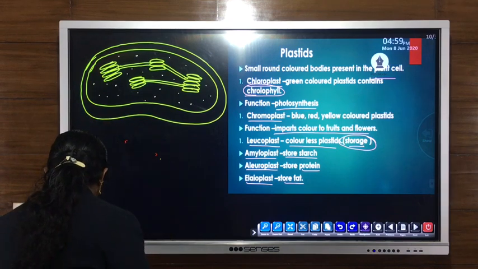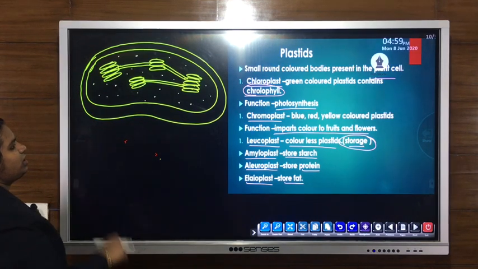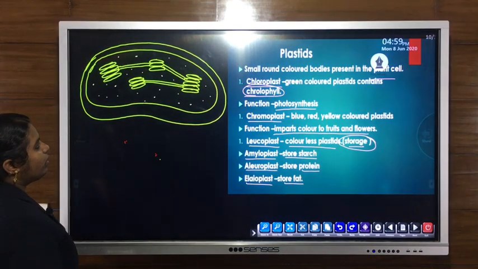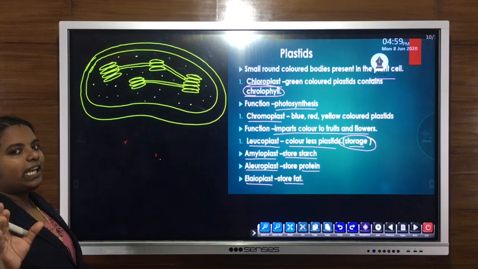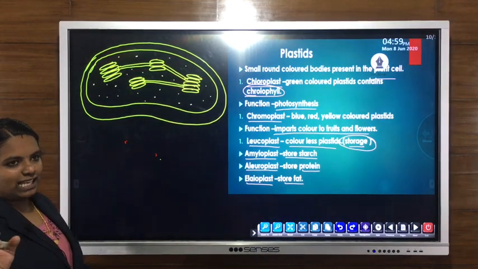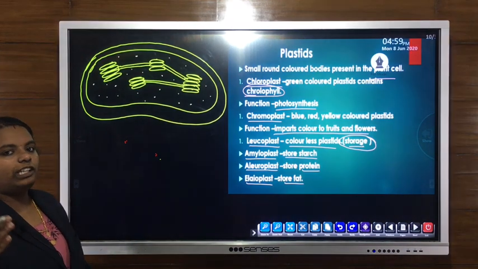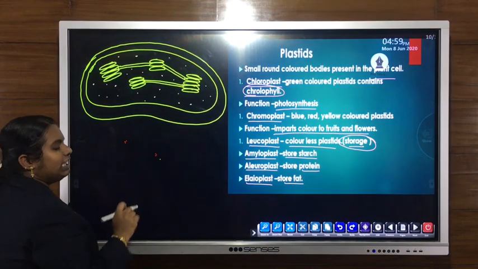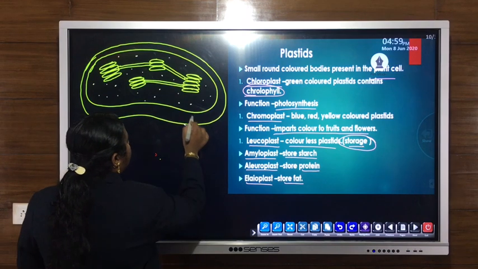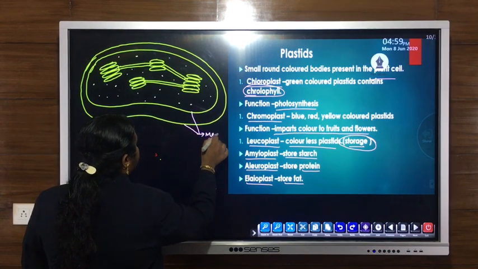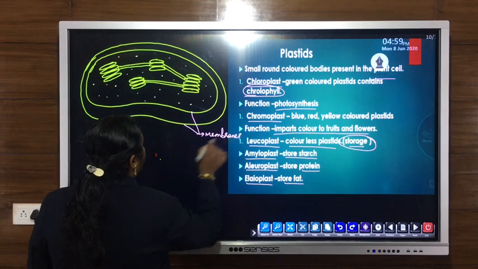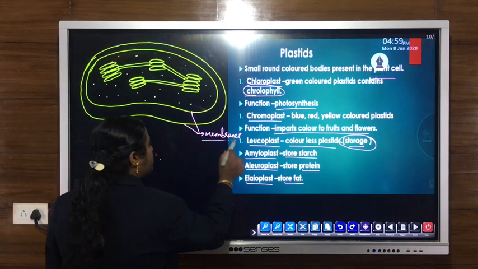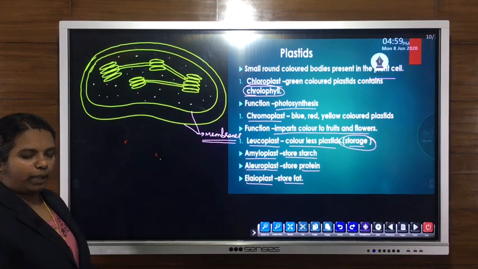Then look at the figure. This is the figure or the structure of chloroplast. So chloroplast is a double membranous cell organelle, like mitochondria. Mitochondria also are double membranous organelles. Likewise, chloroplast also has a double membrane. So these two are the membranes: one is the outer membrane and the inner one is known as the inner membrane.